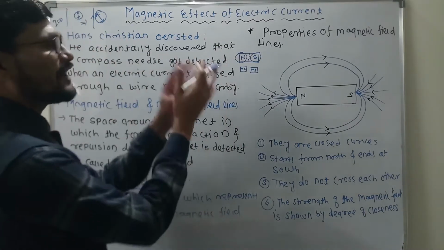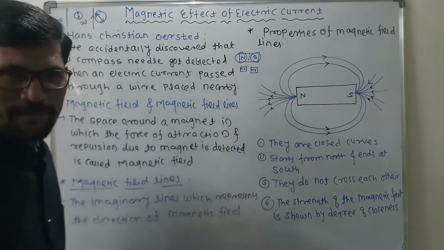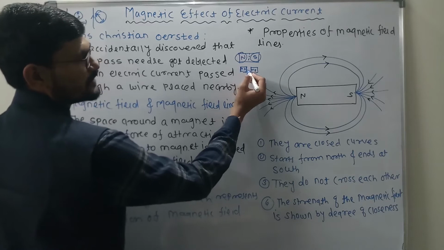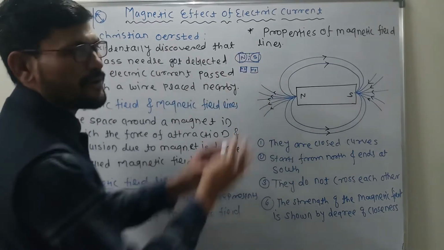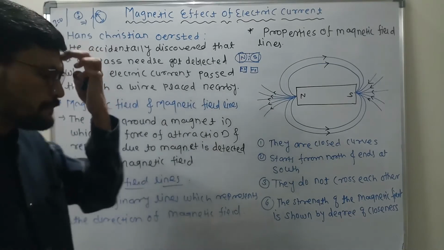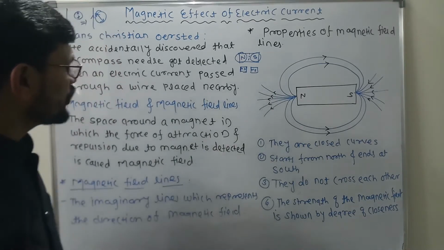Clear? Always they are together, like Jay and Veeru of Sholay. So they always exist together, both north and south. Again, if you make a part of this, again they become north and south, north and south. Clear?